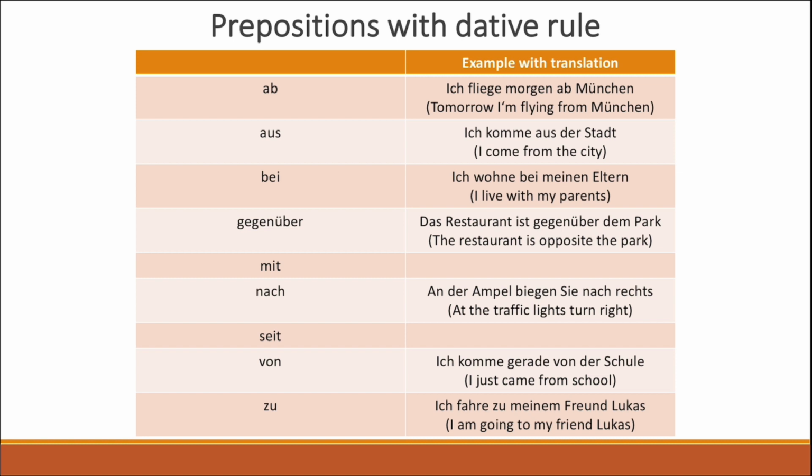Ich komme aus der Stadt. It means I come from the city. And in this case, you can see how Stadt is a feminine noun. And because die Stadt is preceded by a dative preposition, or by a preposition with the dative rule, so in this case aus, then we are going to decline the article die to der because we have a dative. This is very important so that every time you have these prepositions, you know how to decline it correctly.